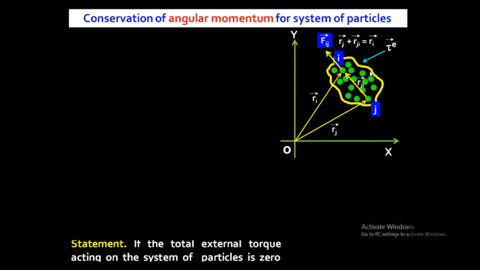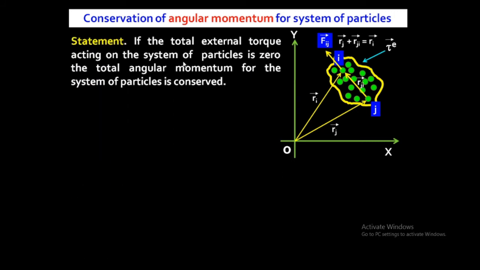So what is the statement? If total external torque acting on the system of particle is zero, then we can say that angular momentum for the system of particle is conserved. कब conserved होगा angular momentum? जब torque zero होगी. Torque zero होगी मतलब external force.